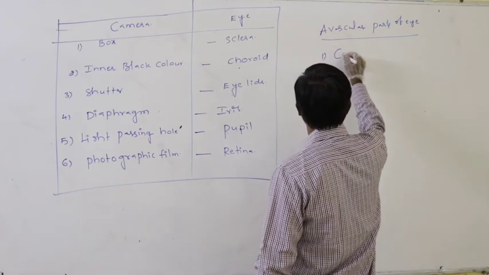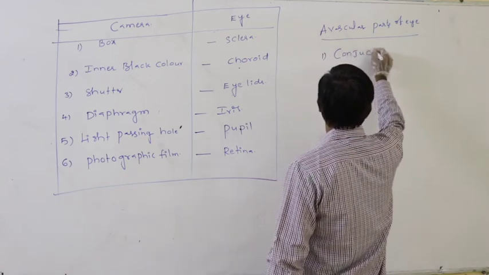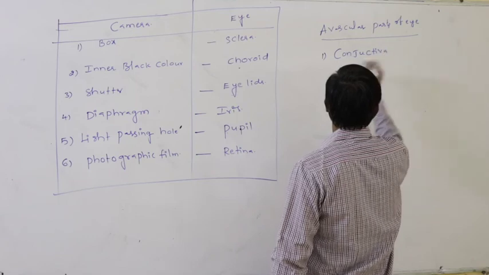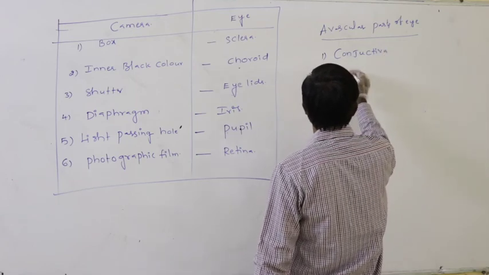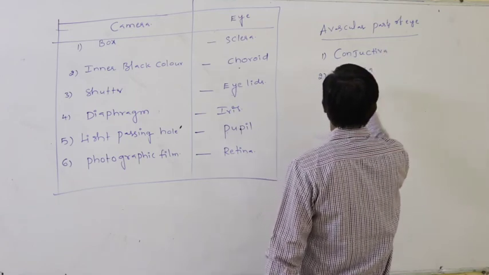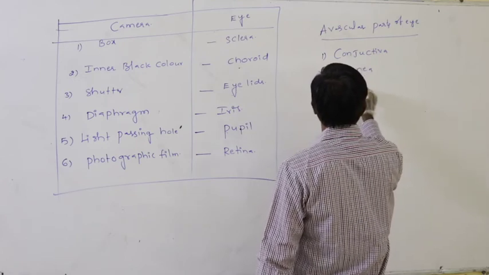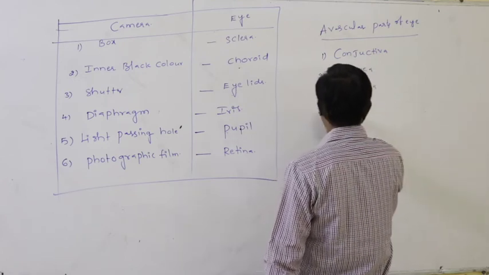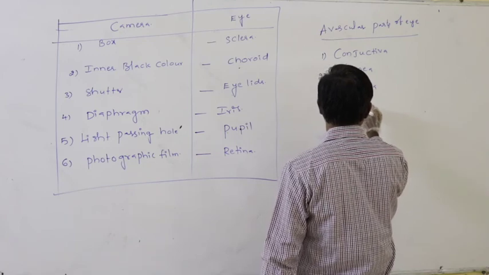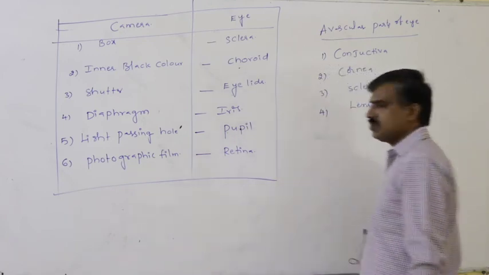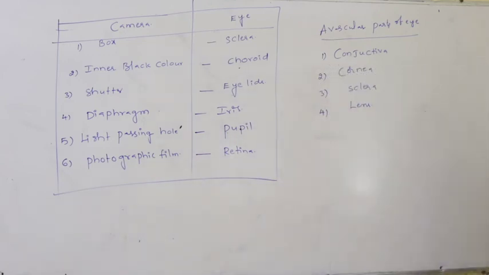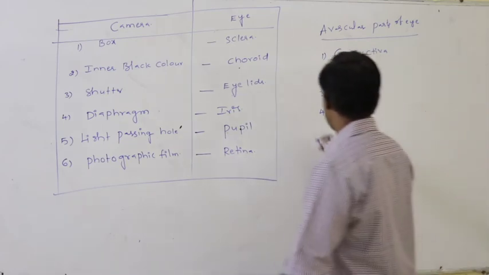One is the conjunctiva, second the cornea, third the sclera, fourth the lens. These are without blood supply. So they are the avascular parts.